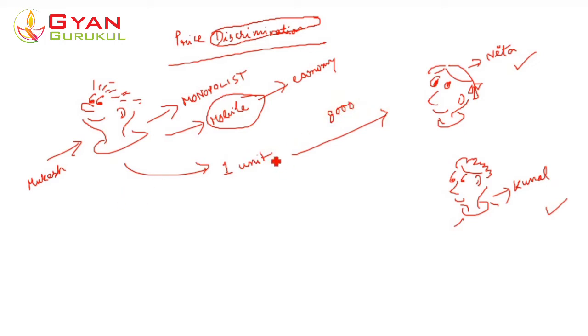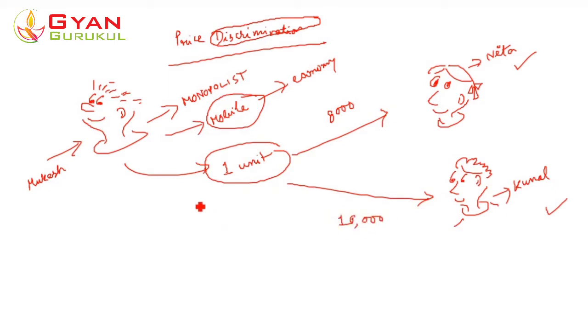This particular gentleman is selling a particular mobile phone. Okay, let us also suppose that this mobile phone making company, that is the monopoly firm, produces a certain specific type of mobile, and they don't have other varieties. The mobile that they sell in the market has completely the same characteristics, or the same features, right? So one unit of that mobile phone he sold to Nita at rupees 8,000, and let's say similarly one unit of the mobile phone he sold to Kunal at rupees 10,000, right?